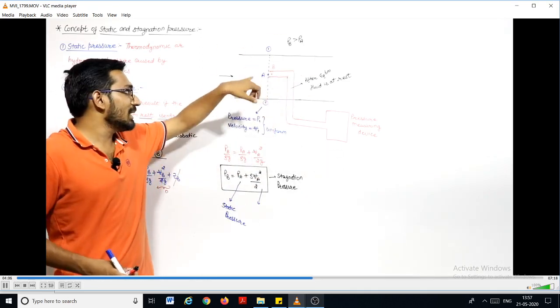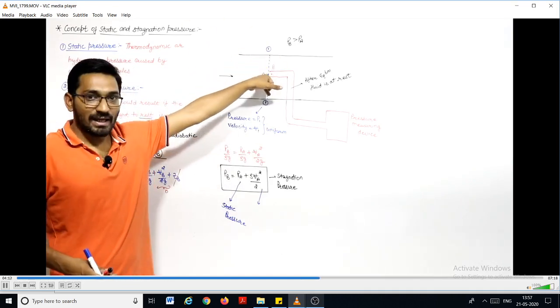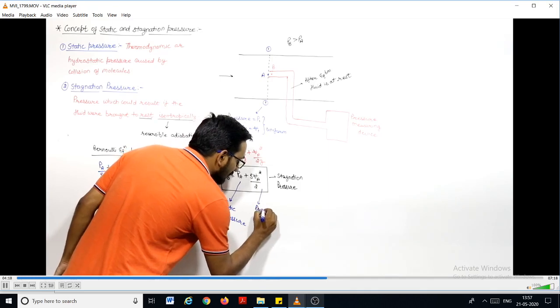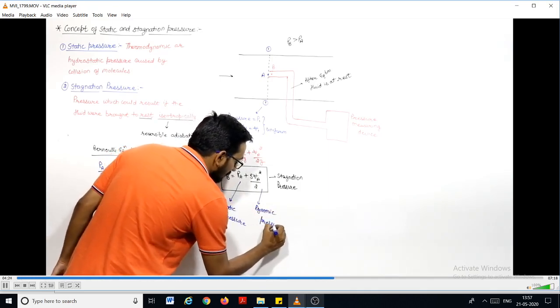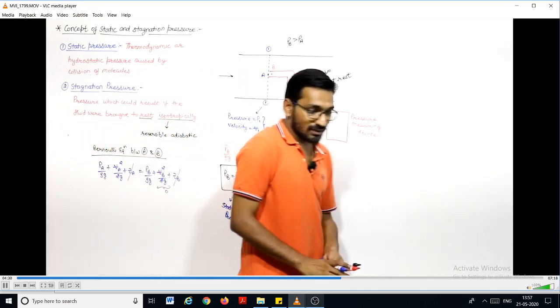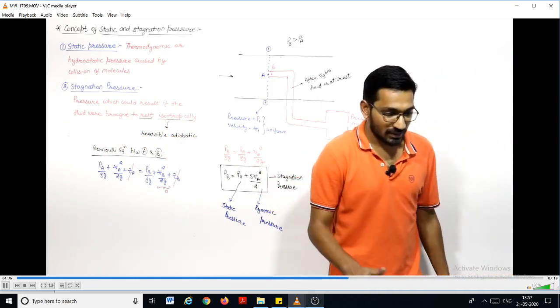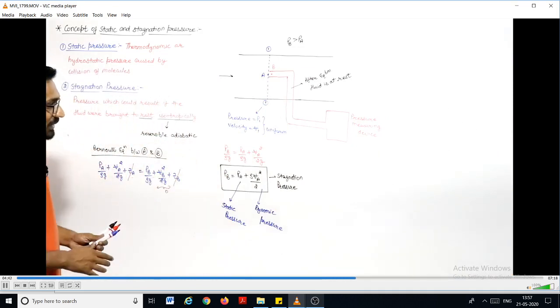Now the total pressure will be the pressure at point A plus the pressure equivalent to the kinetic energy at A. So this is because of the kinetic energy equivalent, so it is known as dynamic pressure. It is because of the dynamic nature of the fluid flow. So you can write that stagnation pressure will be equal to static pressure plus dynamic pressure, right? So this rho V square by 2 is known as the dynamic pressure.